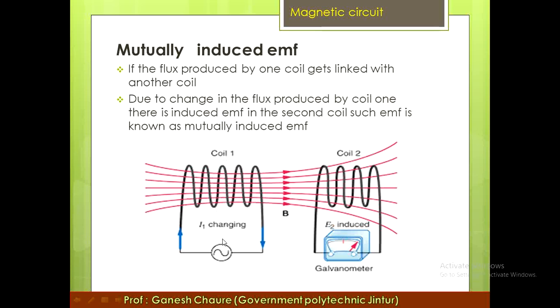So in coil 1, due to the alternating source, the alternating current flows, and the alternating current produces the alternating flux. The common part of this alternating flux gets linked with the second coil, and the EMF is induced into the second coil. This EMF is known as the mutually induced EMF.